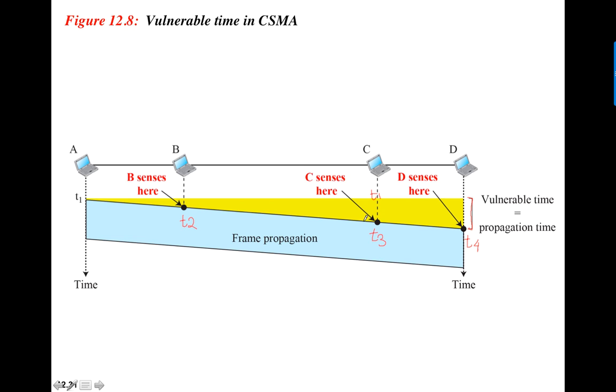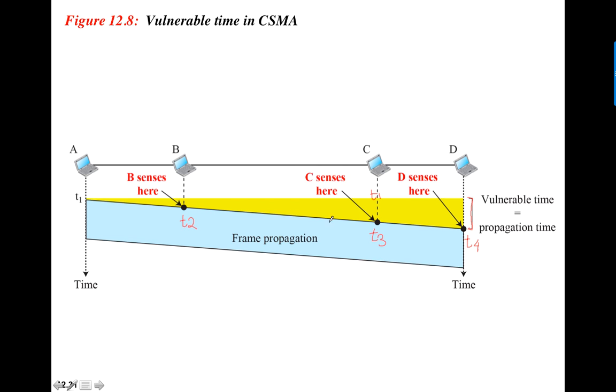So C and D don't know that A is sending something. So there is a chance that C could send something at this point. C could send something in here because it does not know that A is sending. So if it listens to the medium, it will find it free. It will think the medium is free.